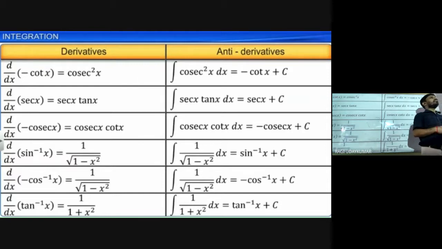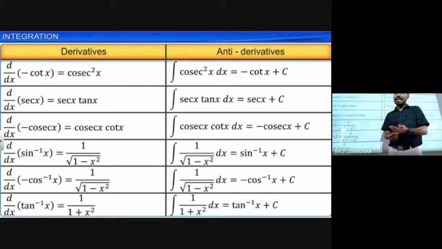Integration by parts and different methods of integration will be there. In the different methods of integration, we are going to learn the integration of tan x, but not till now. Just remember the anti-derivatives. Anti-derivatives are nothing but the derivatives we already know. The integration of the derivative's answer will be the function we differentiated, plus c.